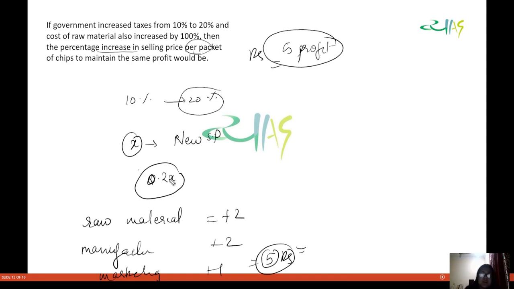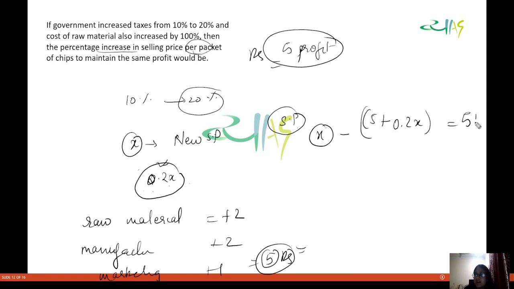So what is the selling price here? Selling price is X, because we have already taken that the government increased taxes from 10% to 20%, so 20% of X we have taken. So selling price X minus cost price, which is 5 plus 0.2 times of X, is equal to 5 rupees, because earlier we had the profit of that much only.